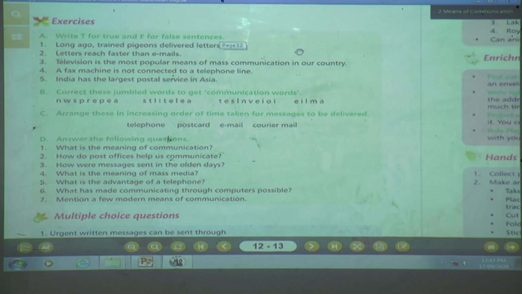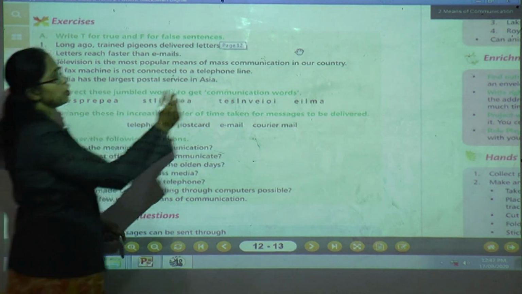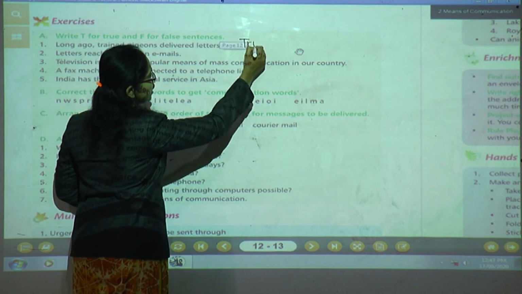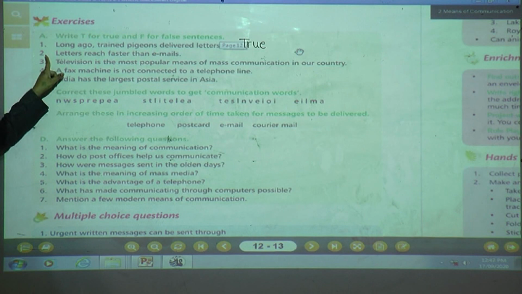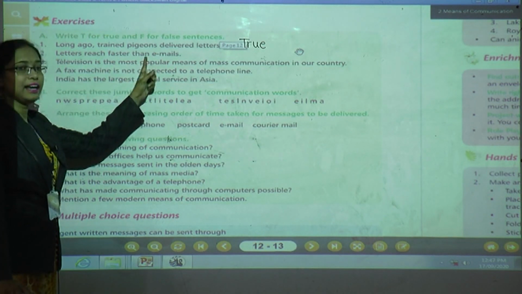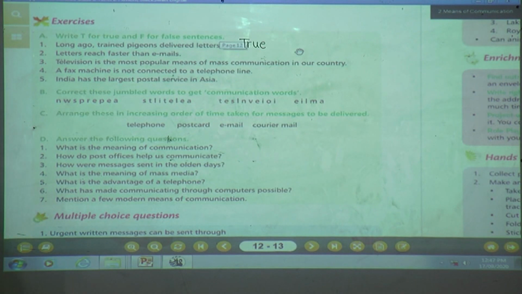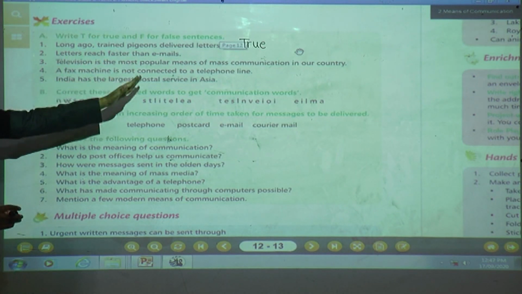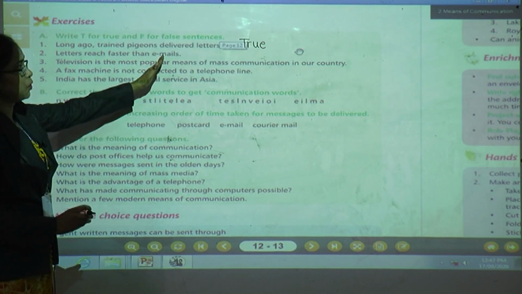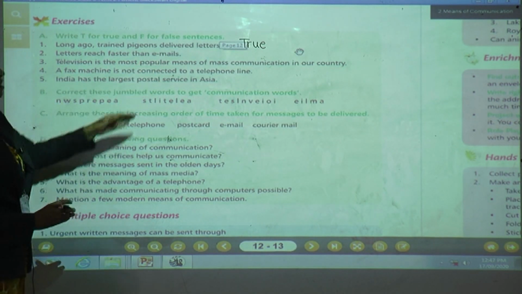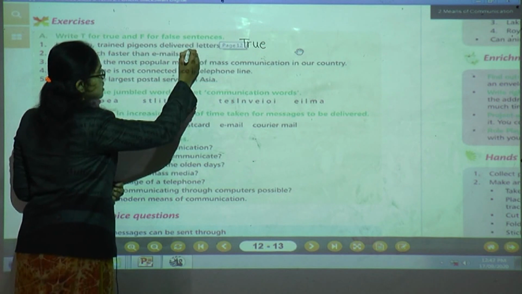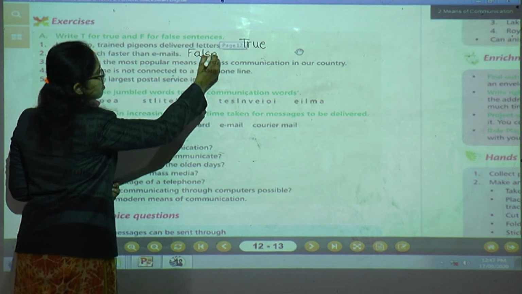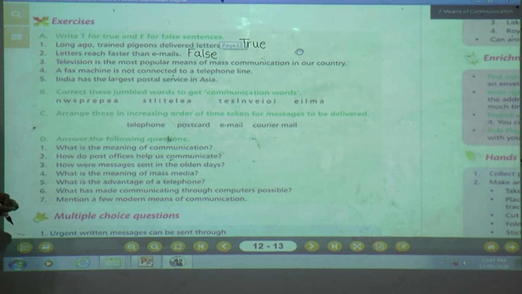Yes. Long ago we used to train pigeons to deliver messages. That's why the answer is true. Write the answer true, T-R-U-E. Otherwise you can write T also. Next question, number 2: Letters can reach faster than emails. No. Now if we send emails, within a few minutes we can send them. But letters, can they reach faster? No. That's why the answer is false, F-A-L-S-E. Yes children, understood?